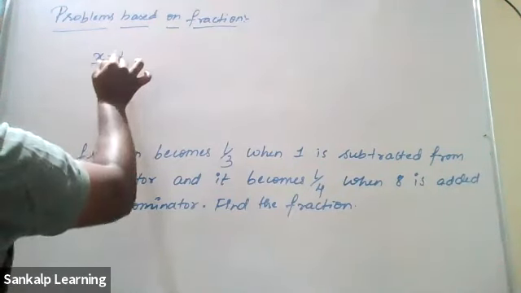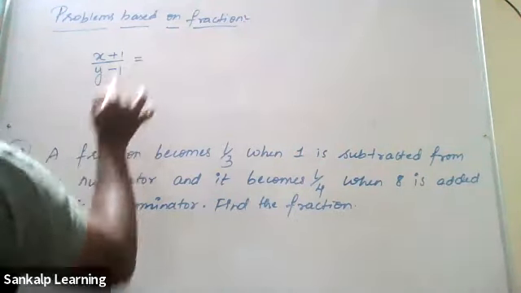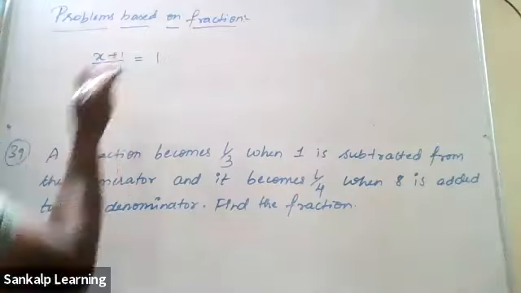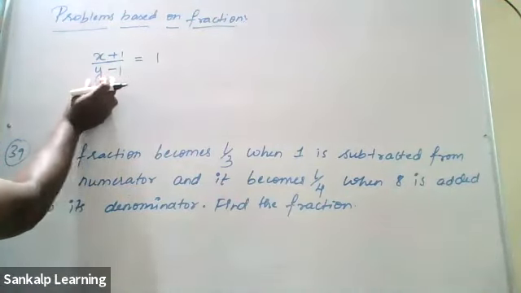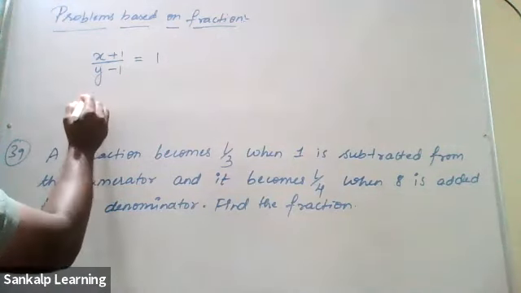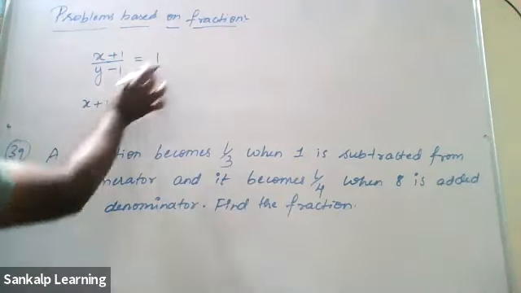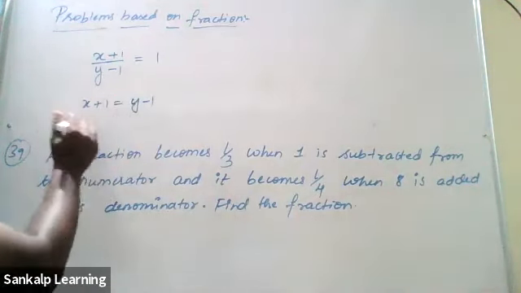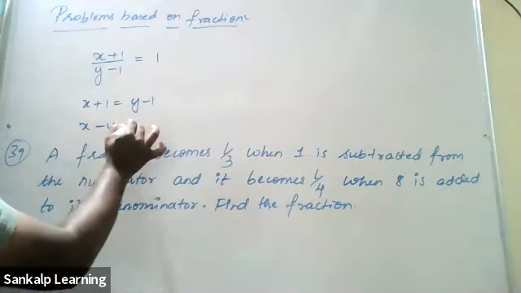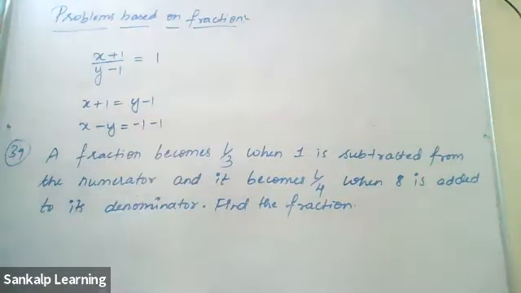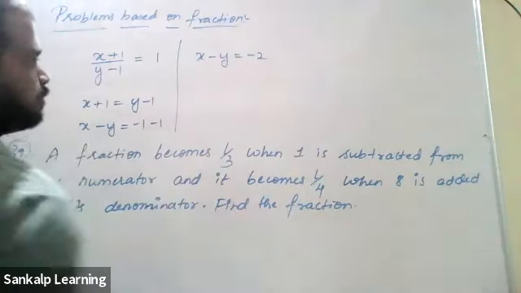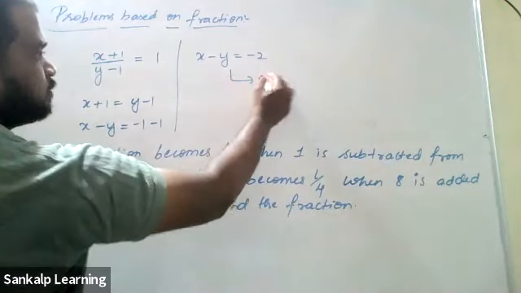If we add 1 to the numerator and subtract 1 from the denominator, it becomes what? It reduces to 1, and it becomes 1. Cross multiply. This y minus 1 into 1, x plus 1 remains. Send this y minus 1 to the other side. y minus 1 into 1 is y minus 1 itself. Get this y to the other side. x minus y equal to minus 1 plus y, this side will become minus 1. Therefore, the first equation is x minus y is equal to minus 2. That's your first equation.